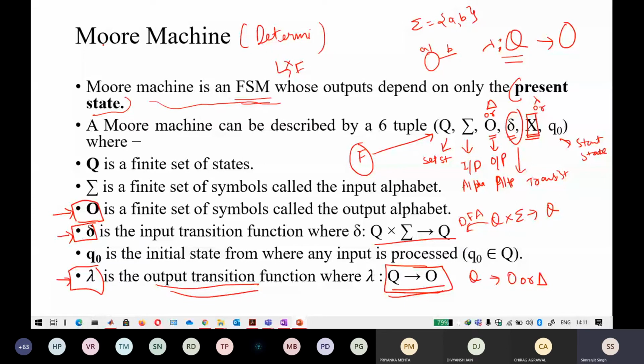In Moore, there are two O's. Forget the first O, keep the second O in mind, that the output is dependent upon only one O. And if you draw a Q, if I draw a line here, it will become a Q. So if you want to remember it in Moore, forget the second O, take the third O and write a line towards it. It means that it depends upon only the state here.